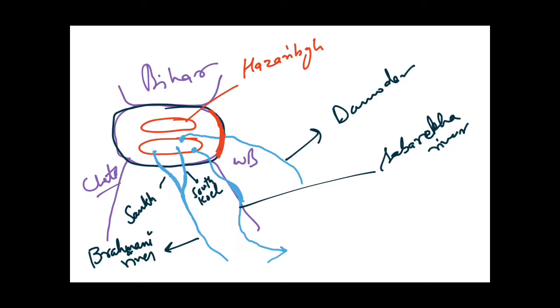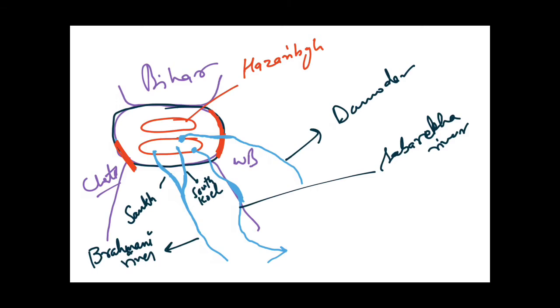So these are Rajmahal Hills, and Damodar River, as you can see, originating from Chota Nagpur Plateau, is cutting across these hills and entering into West Bengal. And here lies, this one in orange color, this is Ramgarh Hills.